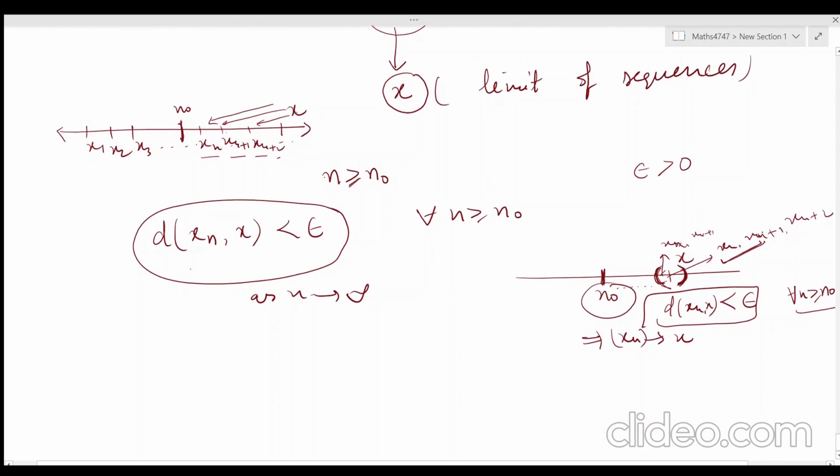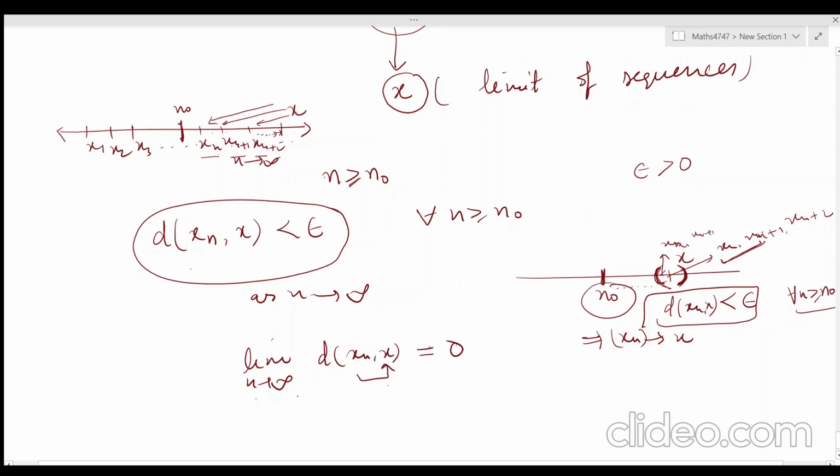Is it clear? And you can normally see this like this. If we take the limit as n tends to infinity, like this one. If we increase n in this way, then as n tends to infinity, where is xn going? It goes near about x. So the distance between xn and x goes to 0 as n tends to infinity. That means xn converges to x, otherwise divergent.